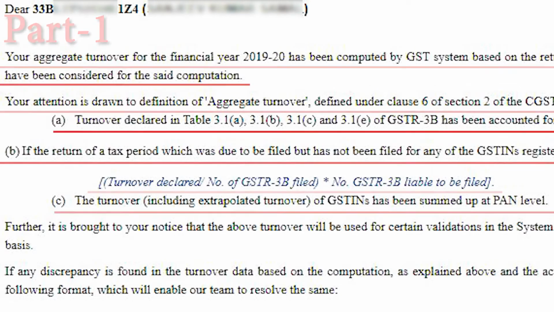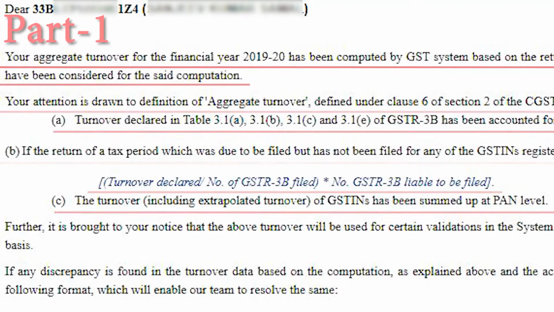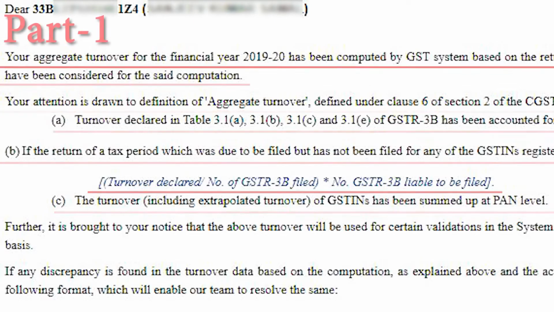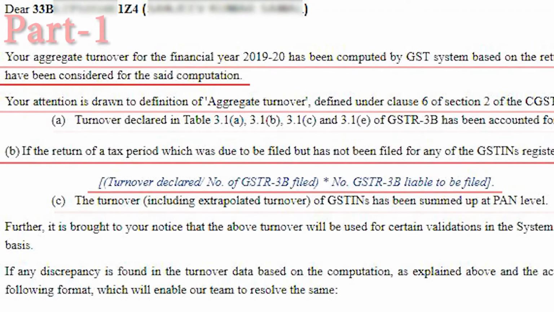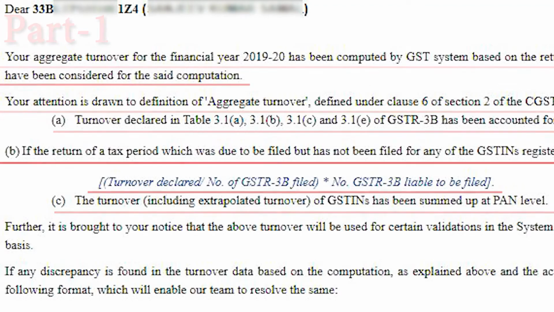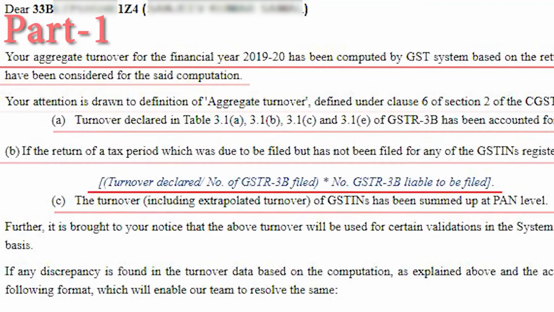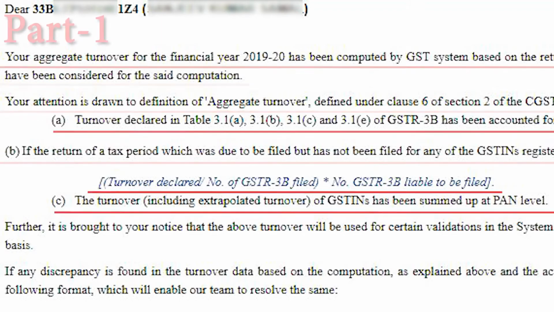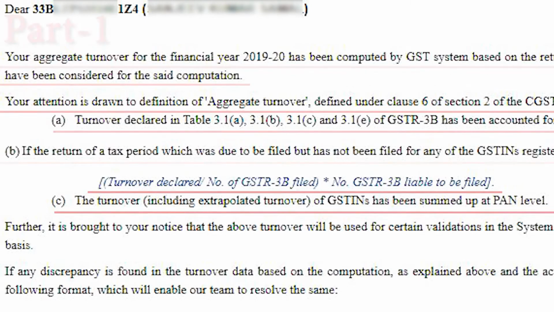So in the first part of the email, it is saying the aggregate turnover exceeds 5 crore. Why is 5 crore important? Because 5 crore is the threshold limit which is vital in GST for interest calculation, levy of penalty and due date of filing of the return. So for a person whose turnover exceeds 5 crore, interest would be more, penalty would be more, and the due dates also come on different dates.